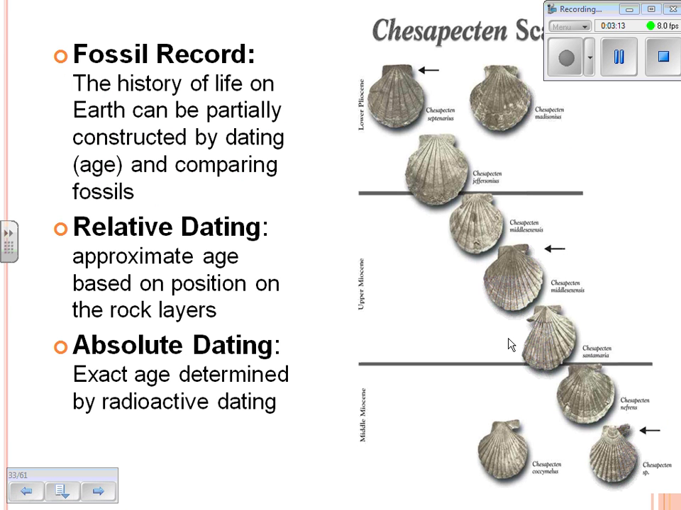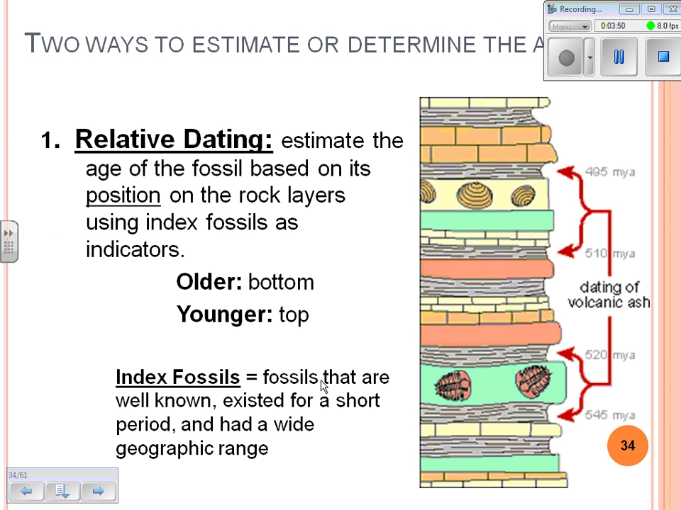So how old is a fossil? The history of life on Earth can be partially constructed by dating and comparing the fossils. We can use relative dating or absolute dating. Relative means the approximate age. The relative time period doesn't really give us the exact date, but it gives us a relative period of time where these organisms existed. Absolute dating is the exact age determined by radioactive dating.